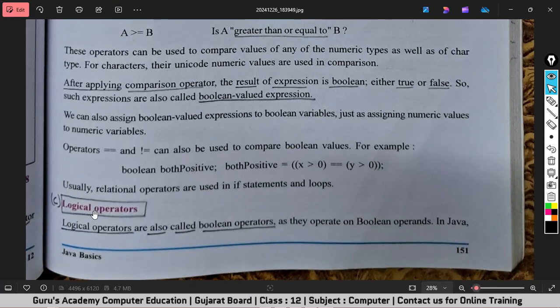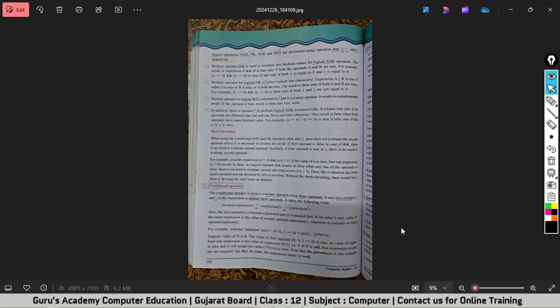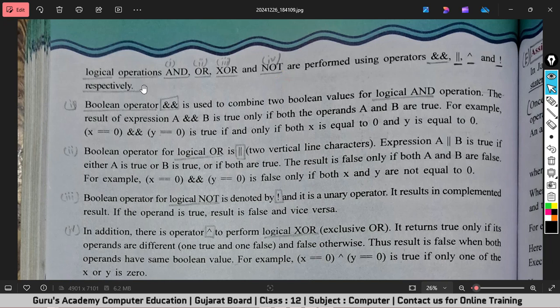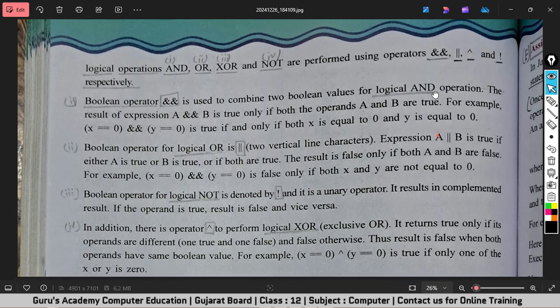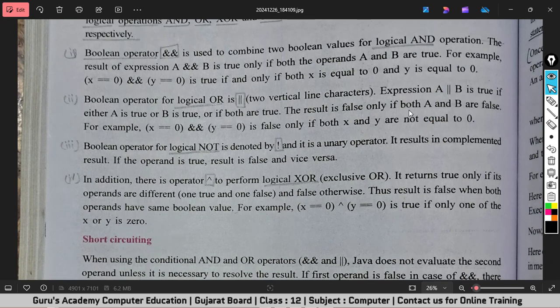So here you can see the topic name is logical operators. Logical operators are also called Boolean operators as they operate on Boolean operands. So the logical operations are AND, OR, XOR, NOT. So we have four different types of logical operators, and we have different signs for these operators. Like for AND we are using double ampersand, for OR we are using pipe sign, for XOR we are using caret sign, and for NOT we are using exclamation sign. Okay, so let me explain it quickly.